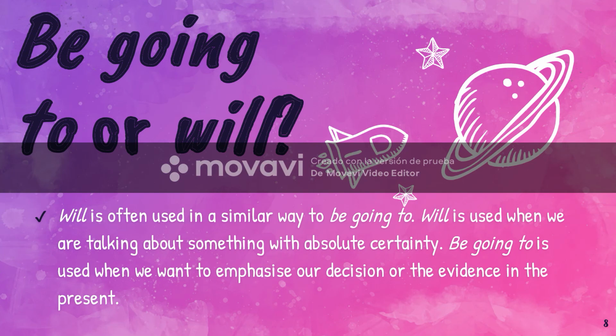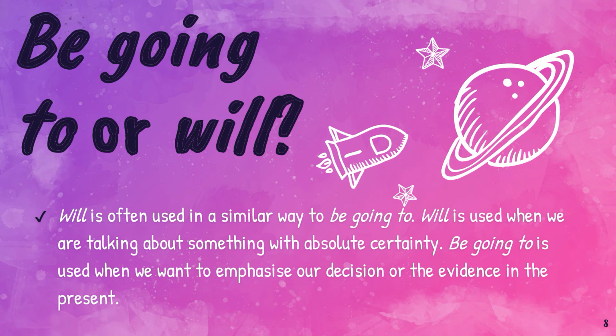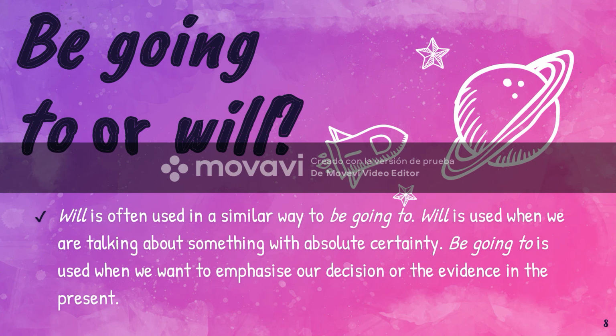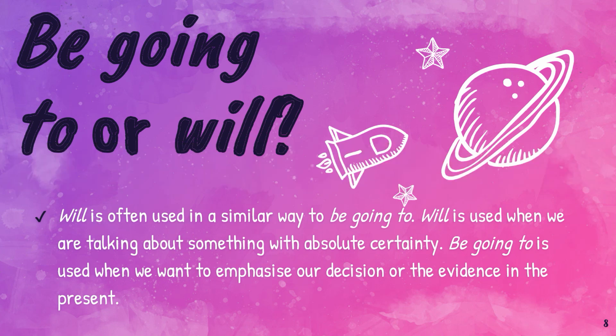We could get confused between two structures, be going to or will. Maybe we are not so sure when to use them. Well, it is easy if you see it this way. Will is often used in a similar way to be going to, but will is used when we are talking about something with absolute certainty. Be going to is used when we want to emphasize our decision or the evidence in the present.